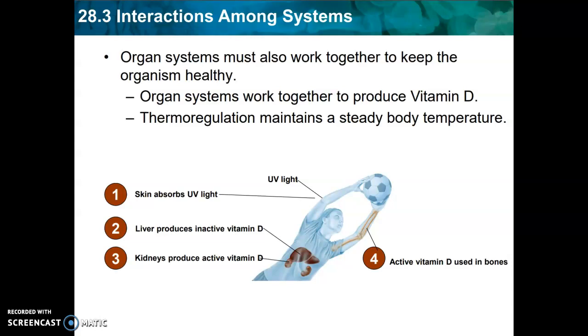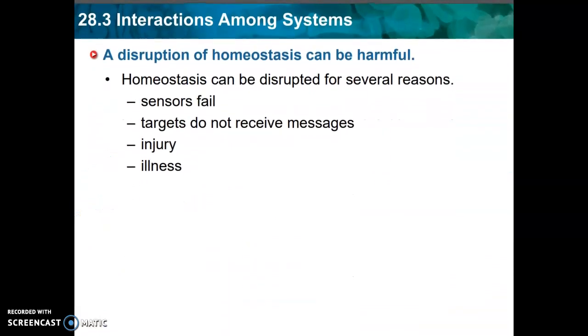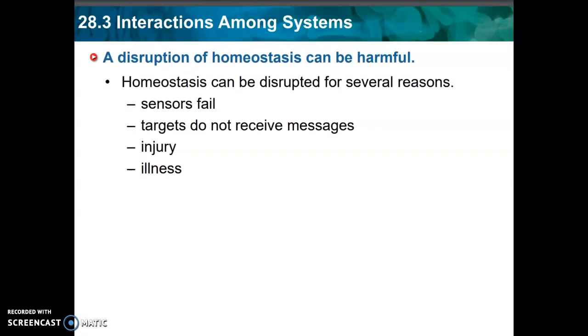Next, and finally, our target organ, this person's bones, receive active vitamin D to strengthen them and keep them healthy. Homeostasis is a loop. However, there may be disruptions in homeostasis, and some of these disruptions may be harmful.